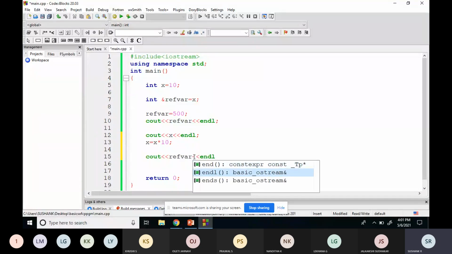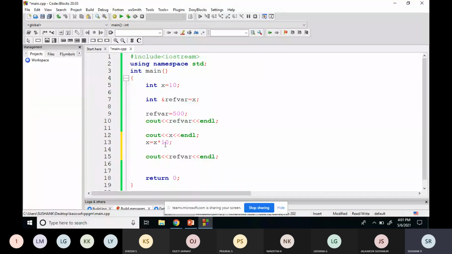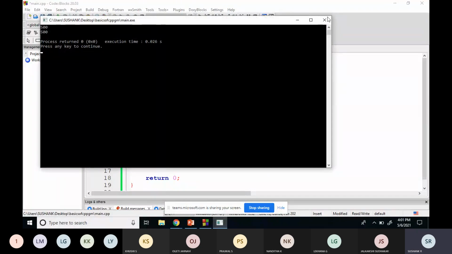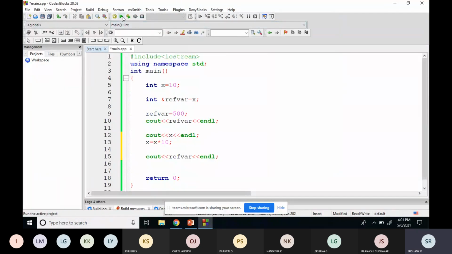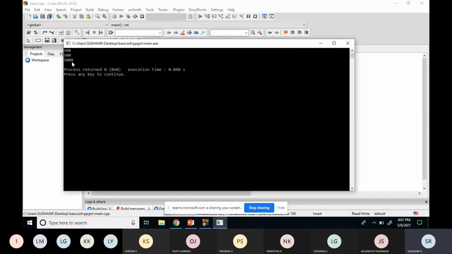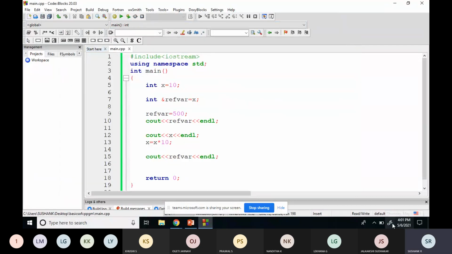So what output will I get now? 500 into 10 will become 5000. The value of x has been updated to 5000. So what should the reference variable's value be? 5000. One second, I think I need to build. See, I'm getting the output as 5000.